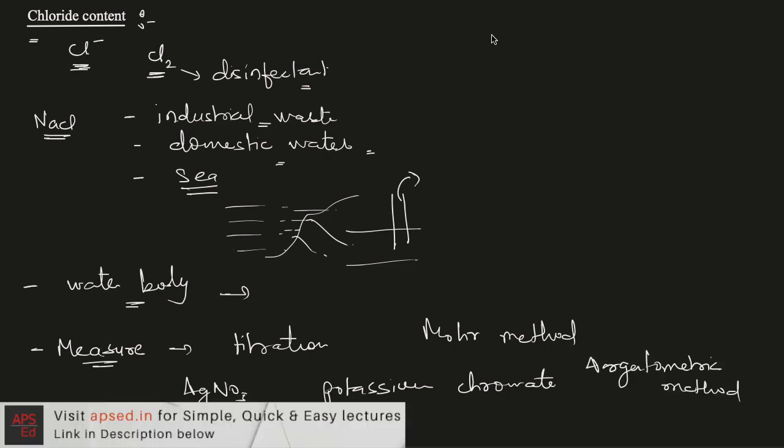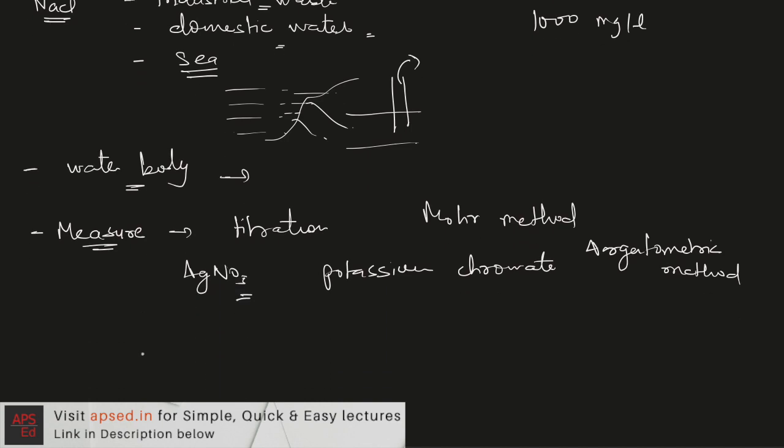And if we talk about the limit of chloride, as per IS 10500, the chloride content is limited to 250 milligrams per liter, and if there is no other source, then this limit is 1000 milligrams per liter. Then next, let's talk about the nitrogen content.